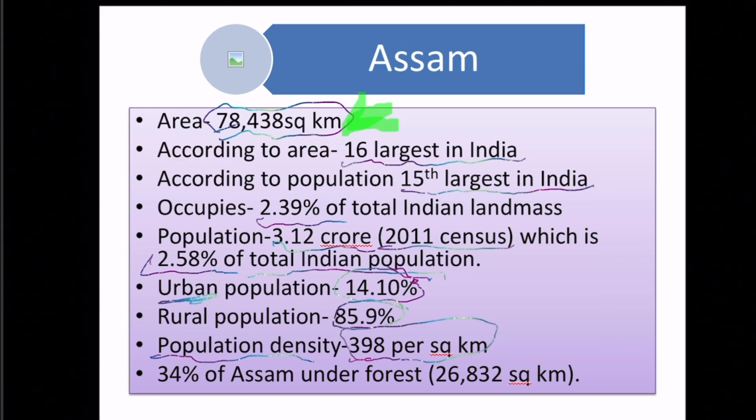And how do we find out the population density? That is total population, which is 3.12 crore, divided by the total area. Okay. And 34% of Assam is under forest. And what is the total forest land in Assam? That is 26,832 square kilometer.